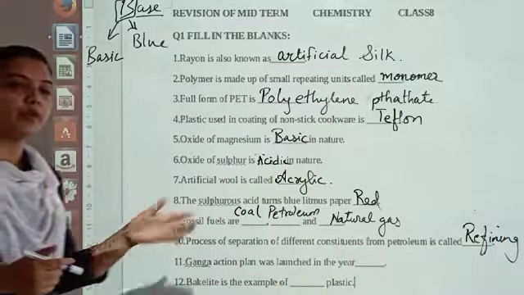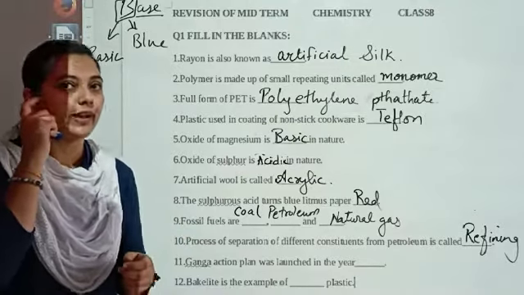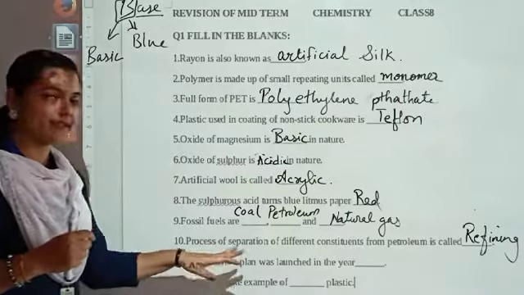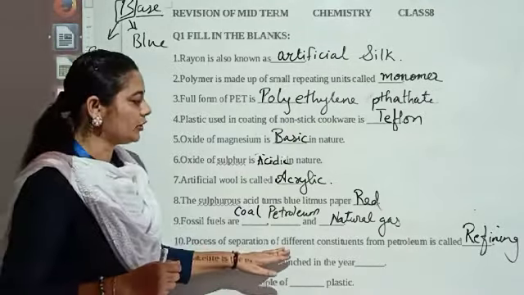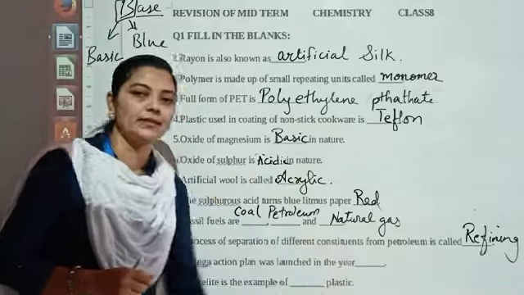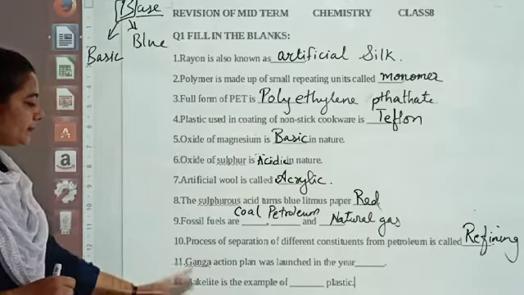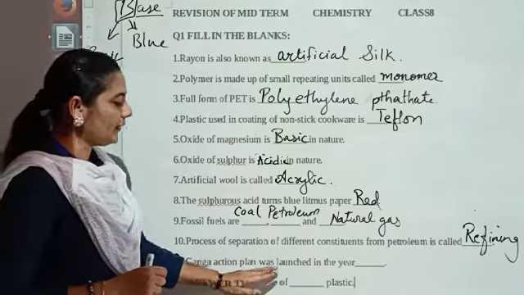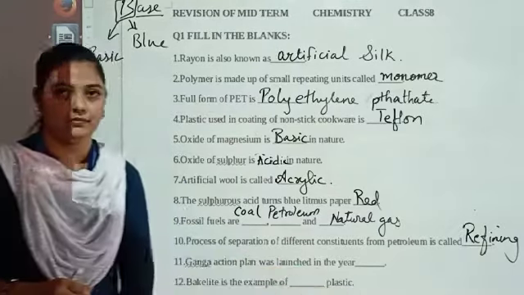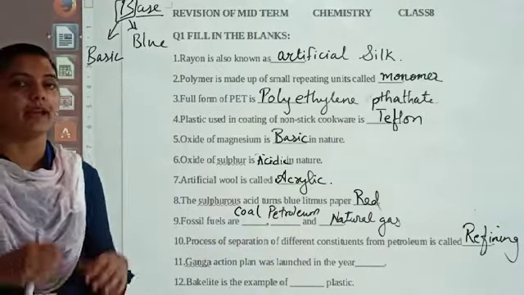Sometimes we can ask you in the 1 mark question also what is refining. So you have to write down this complete statement. Process of separation of different constituents from petroleum is called refining. Okay. Next one from the pollution chapter. Ganga Action Plan was launched in the year. You have to remember in which year we have taken a step.